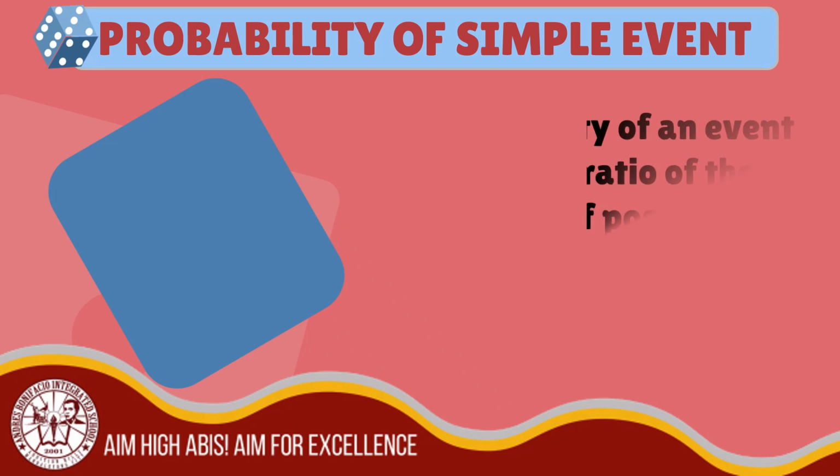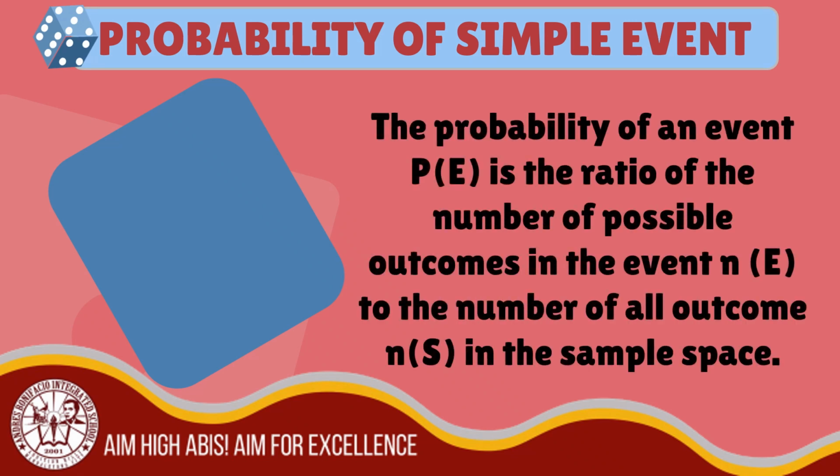Probability of simple event. The probability of an event is the ratio of the number of possible outcomes in the event to the number of all outcomes in the sample space. In symbols, we have P, or probability of an event, is equal to n(E), which is the number of event, over n(S), which is the number of sample space.